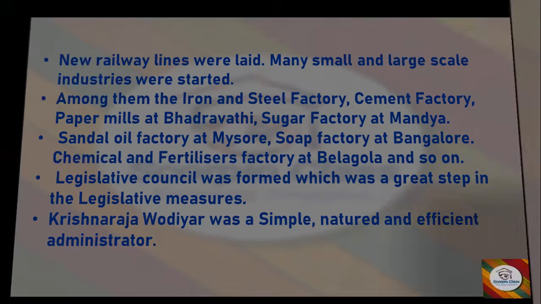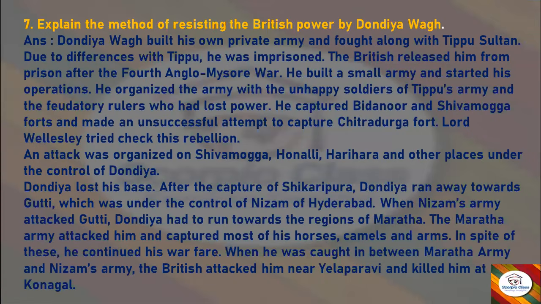Okay. Next, explain the method of resisting the British power by Dondia Wagh. Dondia Wagh built his own private army and fought along with Tipu Sultan. Due to differences with Tipu, he was imprisoned. The British released him from prison after the Fourth Anglo-Mysore War. He built a small army and started his operations. He organized the army with the unhappy soldiers of Tipu's army and feudatory rulers who had lost power.